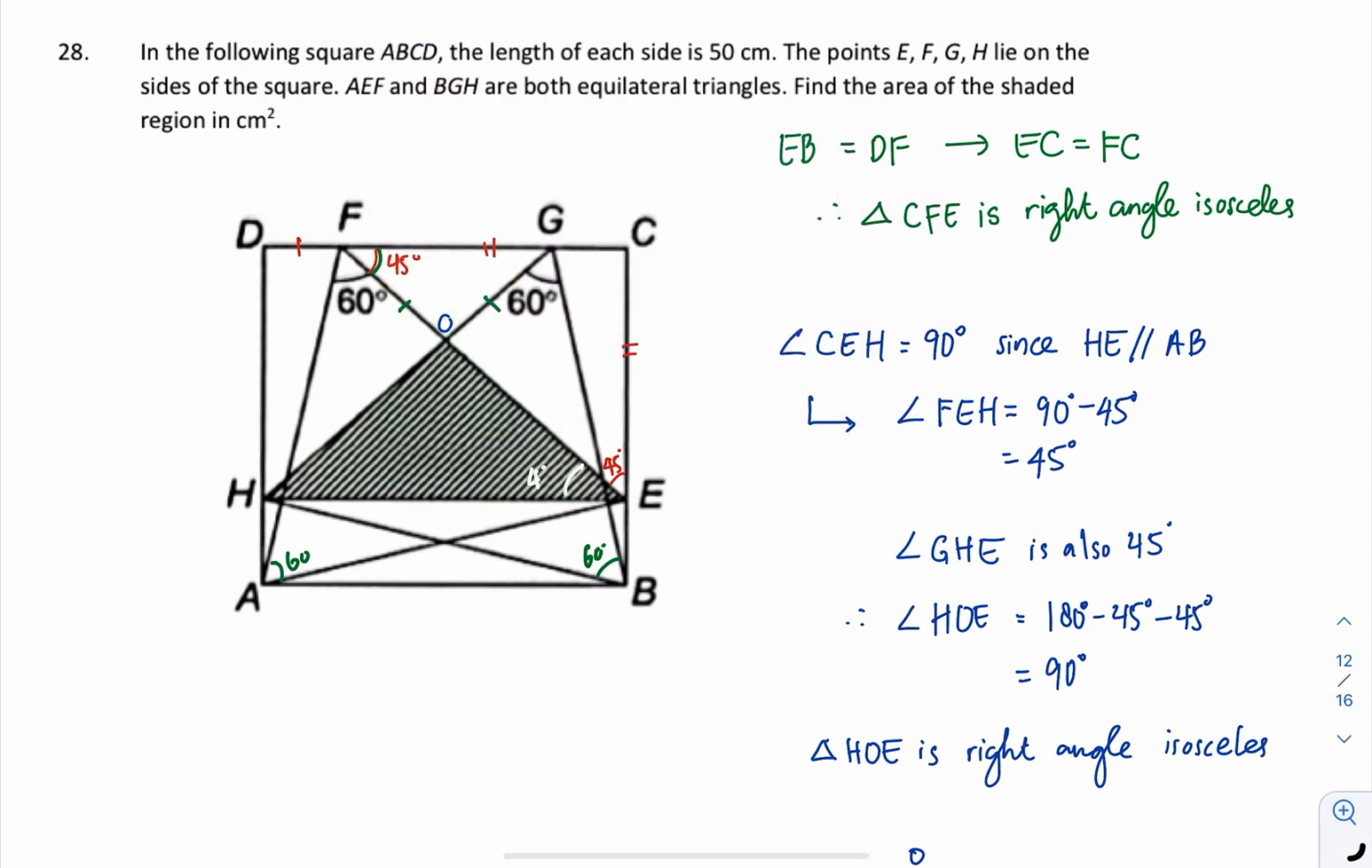This is 45. Yeah, this is also 45. That means this is also an isosceles triangle. You have to find the area. If you have this one and this one, it will be very great, right? You just take half times that length, but then we don't have. So how? There's still a way to do it.